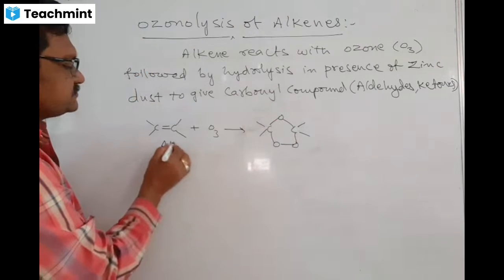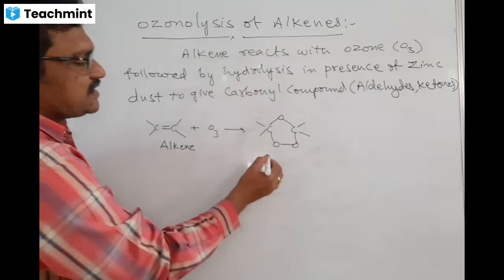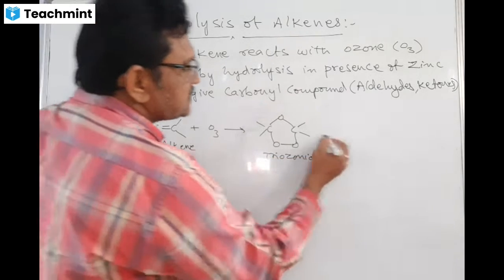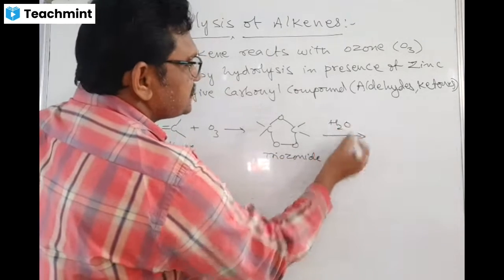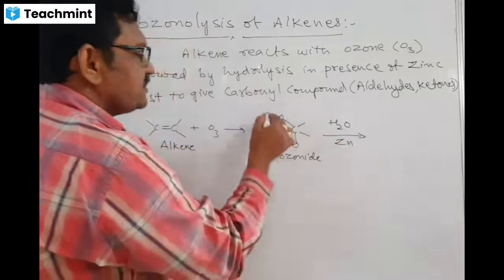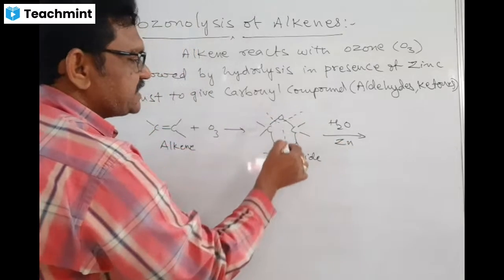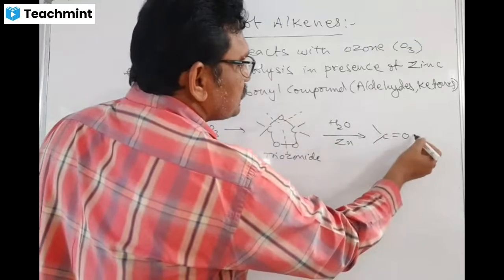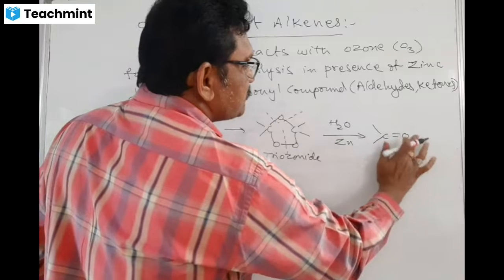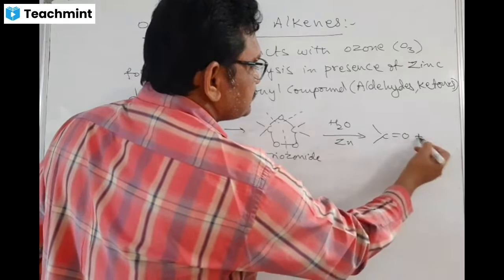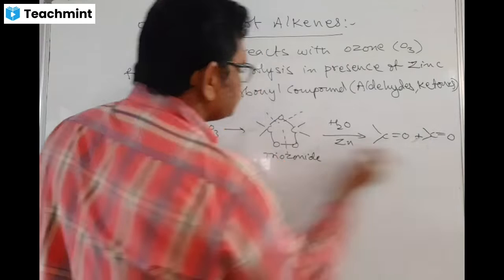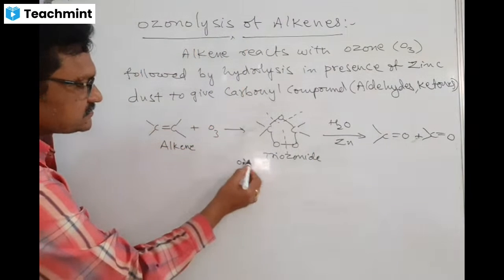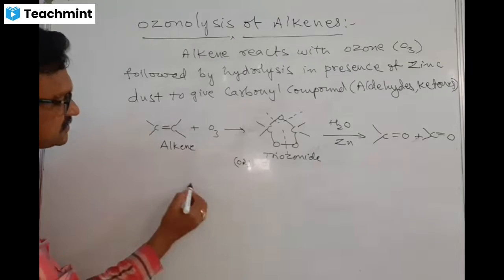This is further hydrolysed in presence of zinc. Here what happens, cleavage takes place like this. Ultimately you are getting C=O, C=O plus C=O, C=O.